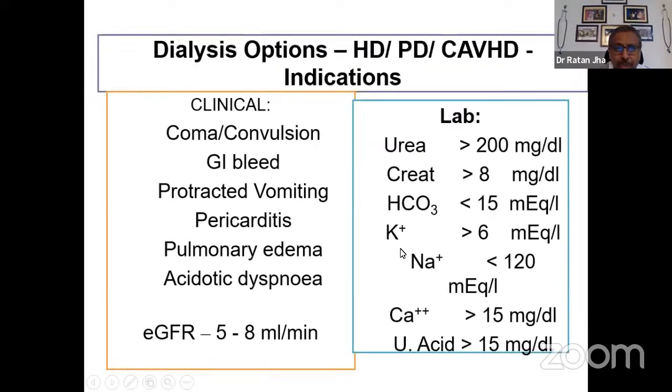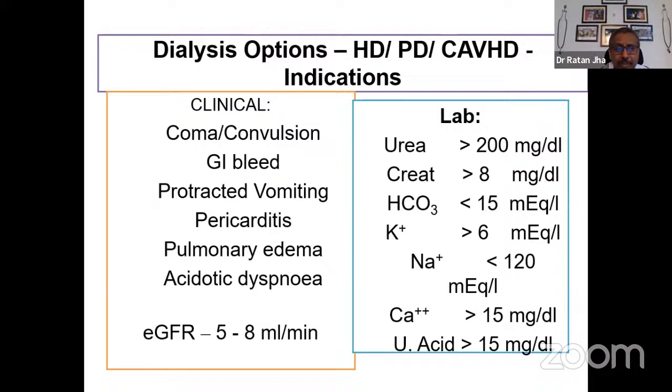So the usual clinical signs and symptoms in a patient of stage 5 CKD is shown in the slide as clinical signs. Patient can have a uremic encephalopathy, which can evolve into coma. The term encephalopathy means the person is not mentally alert, and coma means he is totally unconscious, unresponsive. Patient can have seizure or convulsion, which could be because of uremia, though there are many other causes of convulsion which can be seen, which has to be excluded.